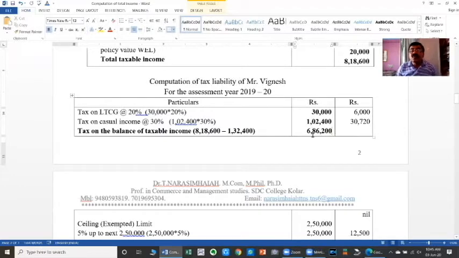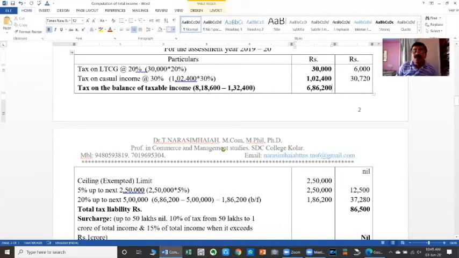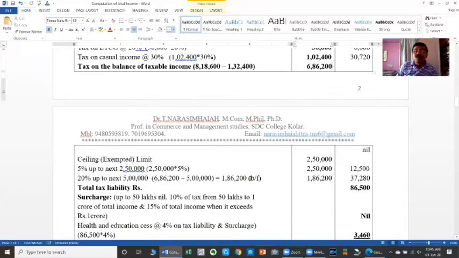On this 6,86,200, assuming the assessee is non-senior, a person whose age does not exceed 60 years, we are going to compute the tax liability. First of all, being non-senior, the exempted limit of rupees 2,50,000 is to be deducted. So from the 6,86,200, the exempted limit of 2,50,000 is deducted.